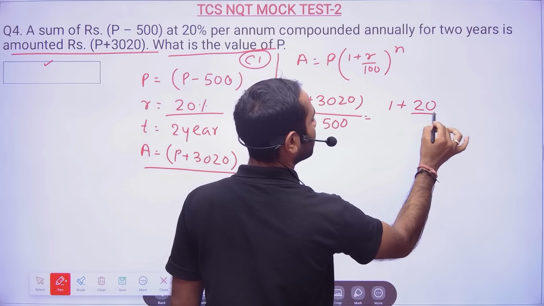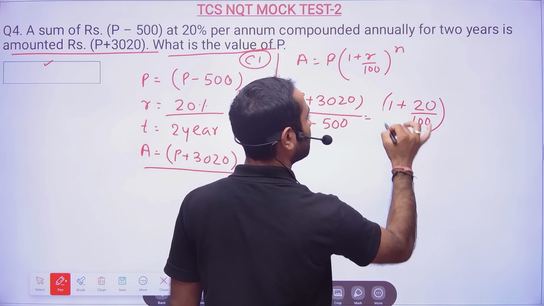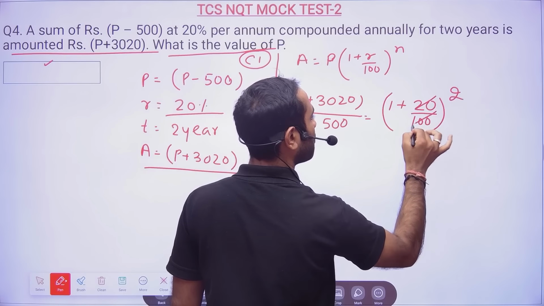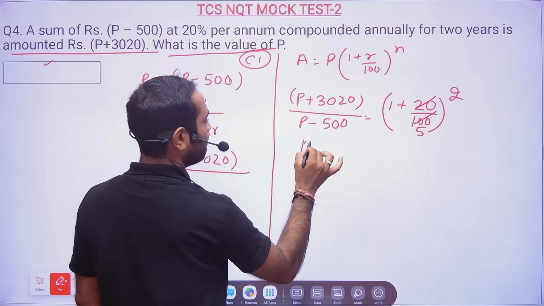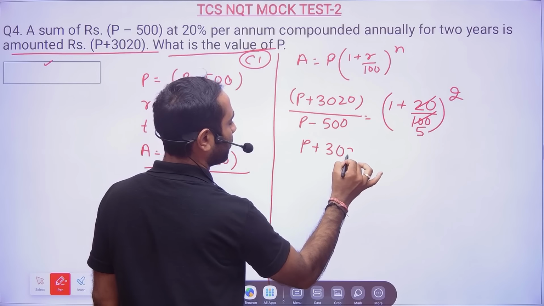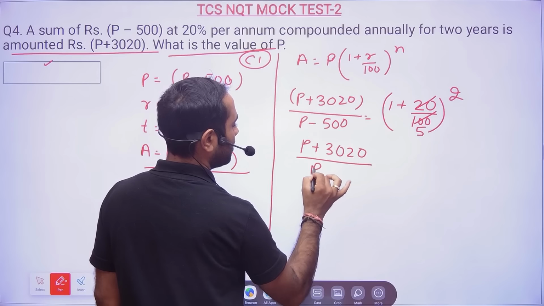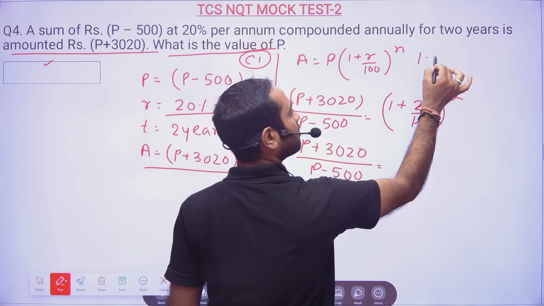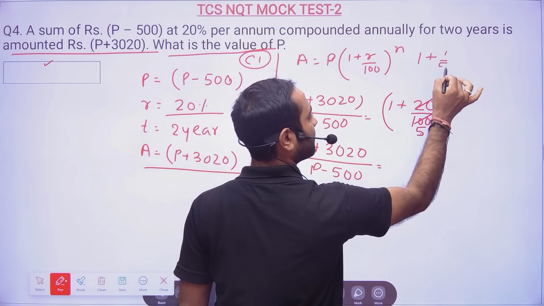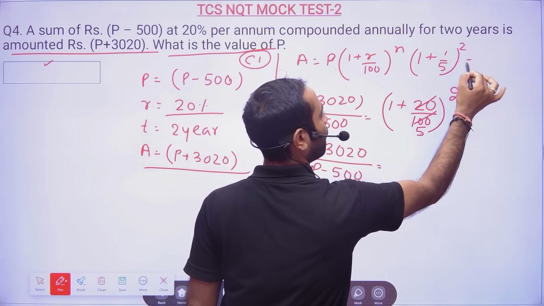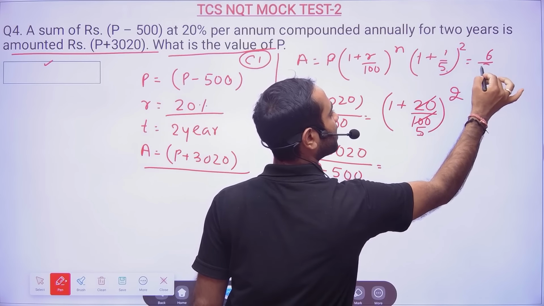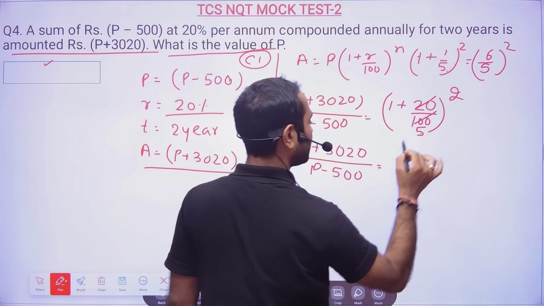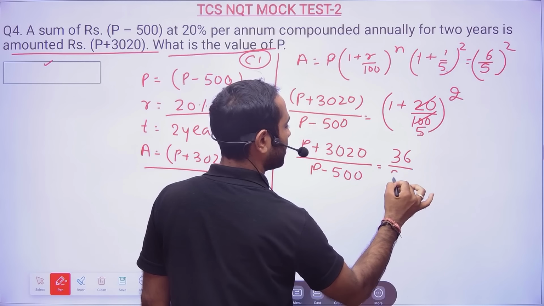So 20% is nothing but 20 by 100, to the power 2. This will go by 5 times. Now P plus 3020, simple calculation is there. P minus 500 will be equal to (1 plus 1 by 5) square. So 5 into 1 is 5 plus 1, 6 by 5 square. 6 by 5 square is 36 by 25.